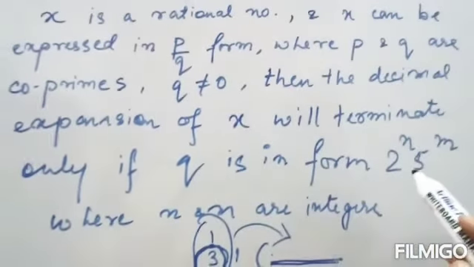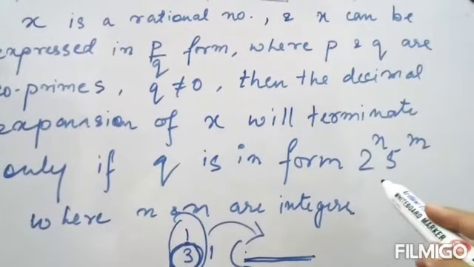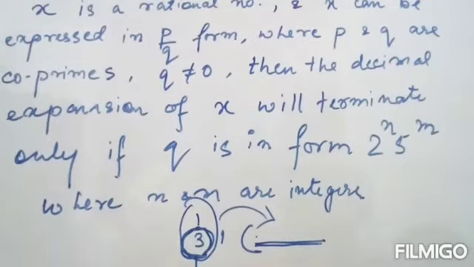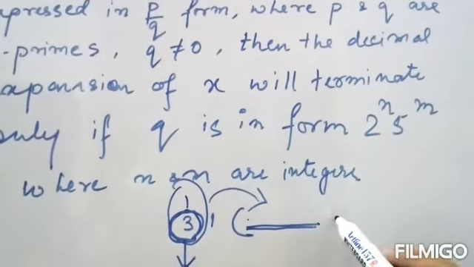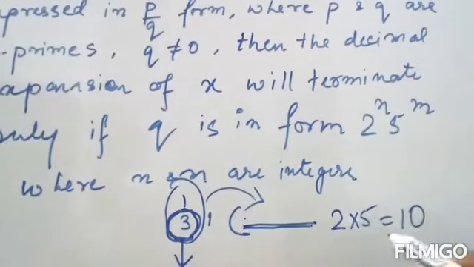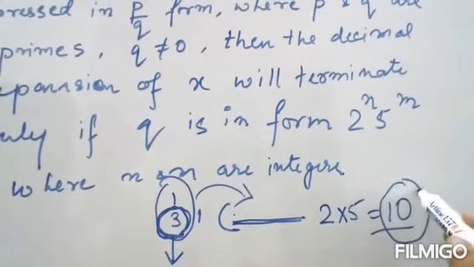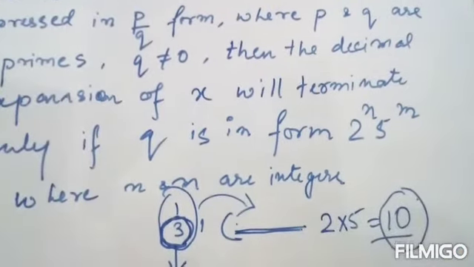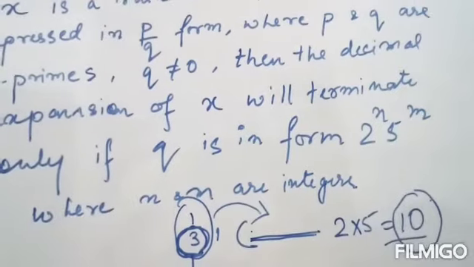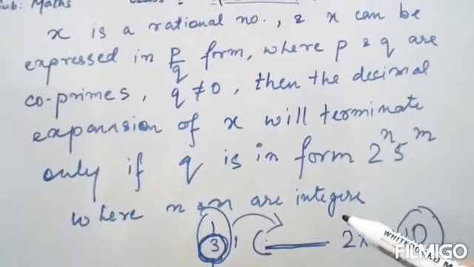Now see, you might be thinking, what is this, it is so very tough. But you just remember, think about 2 into 5, how much is it? It is 10, right? So if any multiple of 10 is there in the denominator, then only we can find its terminating decimal form.